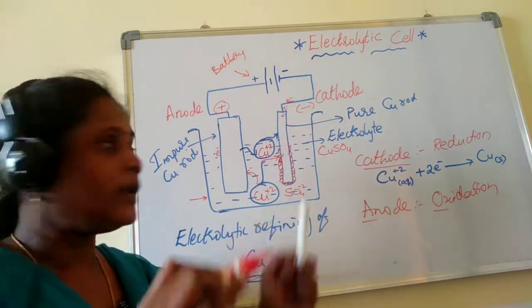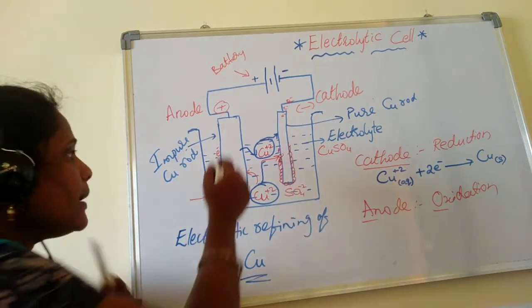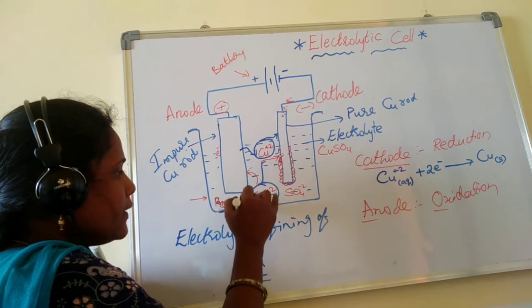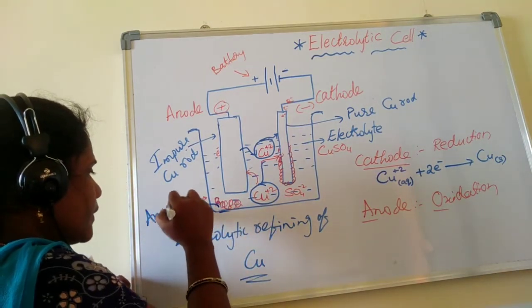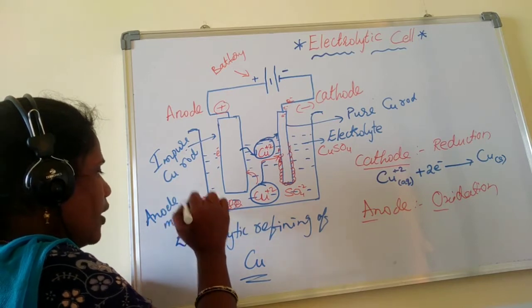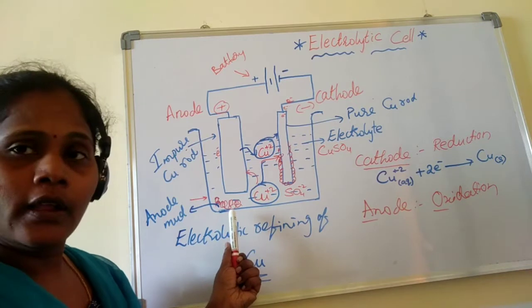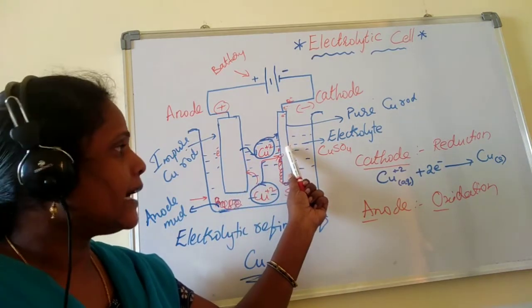Only copper ions will be coming here. Therefore, pure copper will come here. And what about the mud here? Impure form will settle here. This is called anode mud, or impurities, right? So impurities will settle down, and only copper will be migrating towards the cathode.